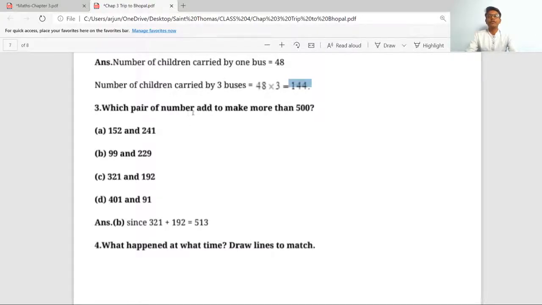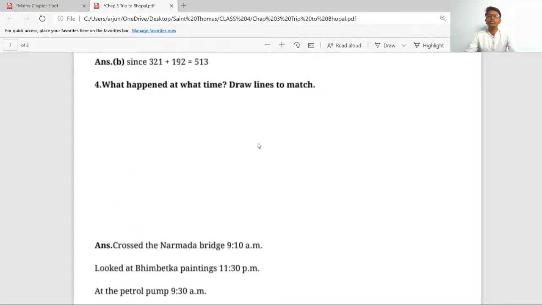Which pair of numbers adds to make more than 500? Okay, so this is your homework. You have to do it on your own. Try to add 152 plus 241 and see the answer. Add 99 plus 229 and see the answer. 321 and 192, see the answer. And lastly, 401 and 91, see the answer and mark the answer which is correct and whose total is more than 500.